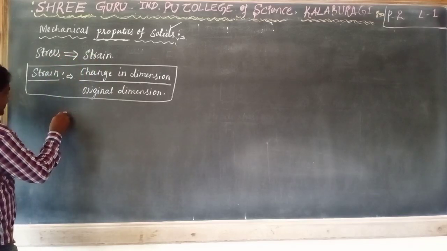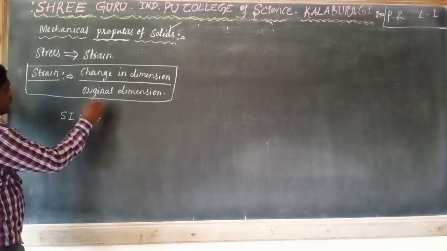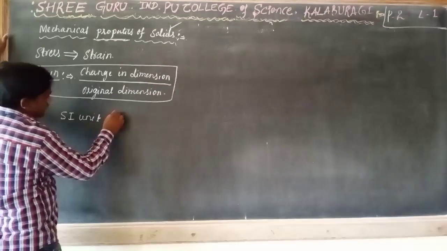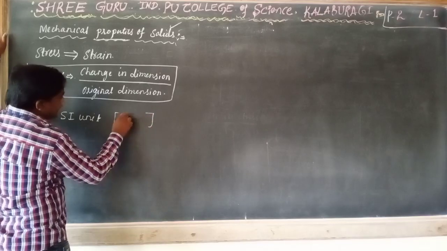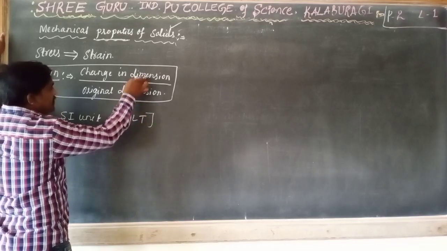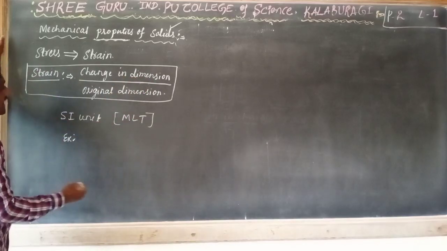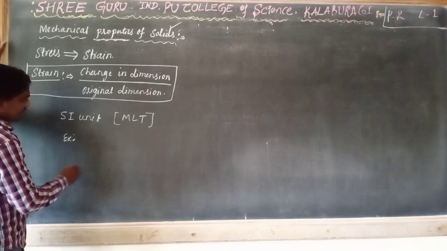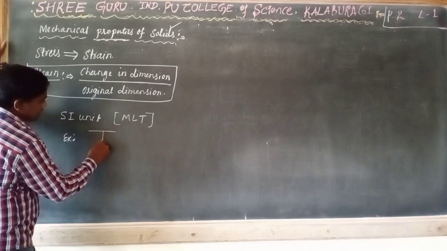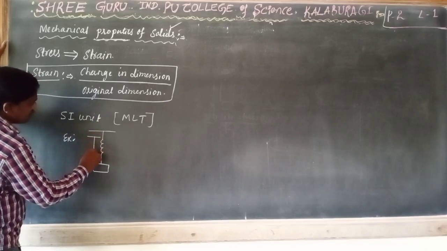Listen here, what is the SI unit of strain? We know that dimension means we write in the form of square brackets, the MLT form. Let us consider length. This is our initial length, let us consider 1 meter.